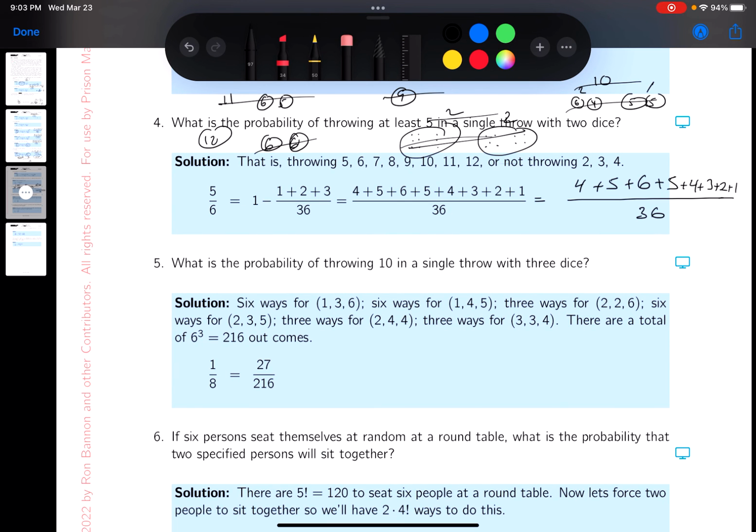Let's add it all together. We'll get the same number, but let's go through it. That's a lot of enumerating, wasn't it? Let's see, 4, 10, 15, 20, 24, 27, 29, 30. 30 out of 36. I'm going to divide by 6. You get 5/6. Same thing. What was easier? This was easier. You make your decisions, though. Thank you.